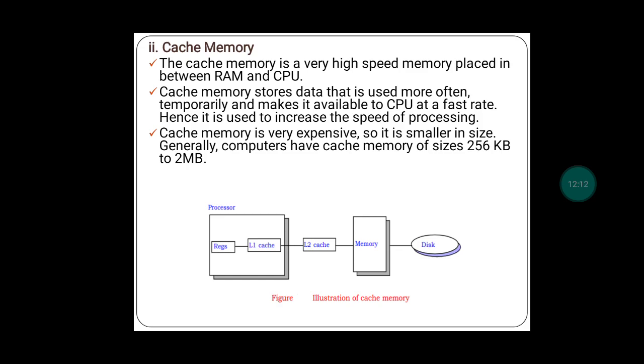Okay, so what is a cache memory? A question can be asked for 1 mark. It is a very high speed memory placed in between RAM and CPU.